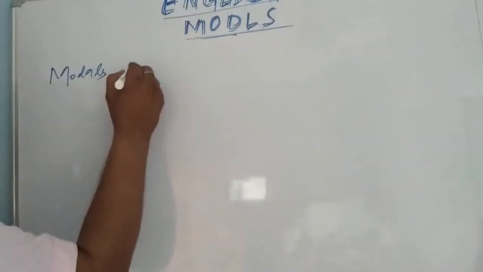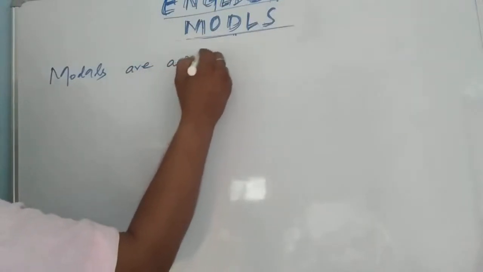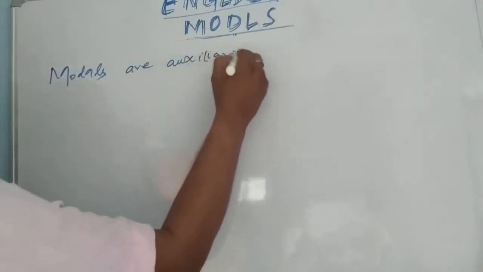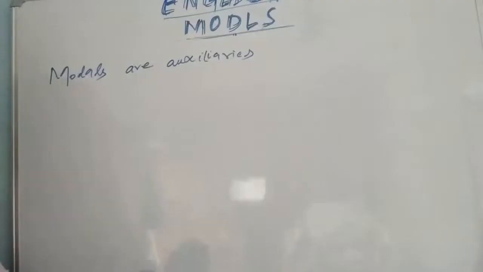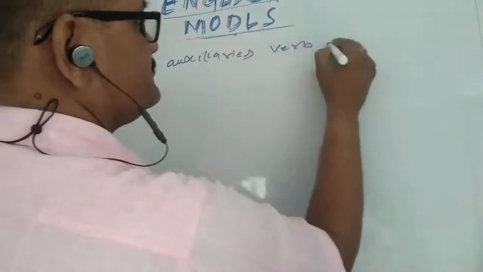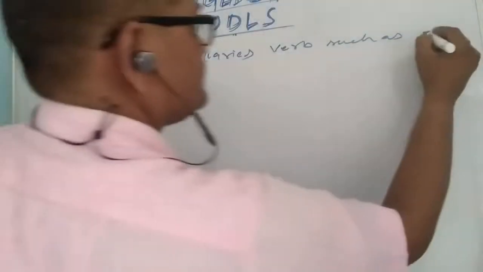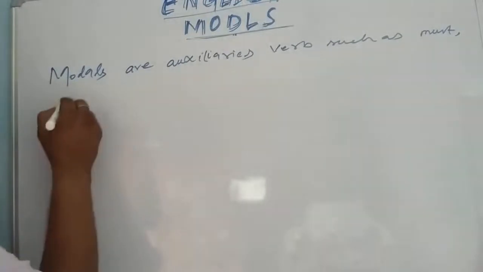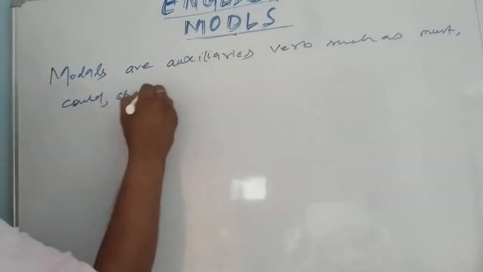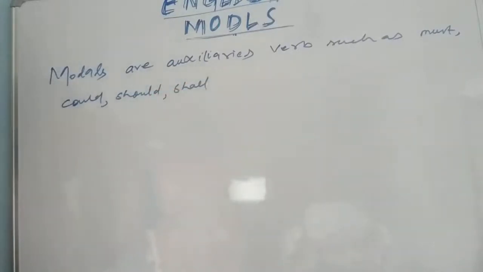Okay, now let's start. Now, what are modals? Modals are auxiliary verbs such as must, could, should, shall, etc.